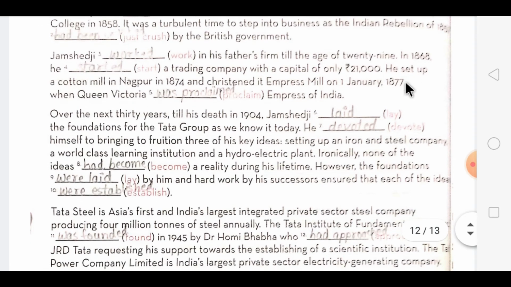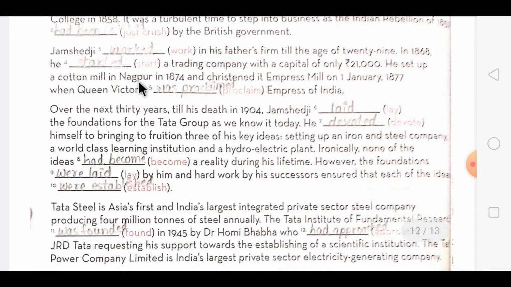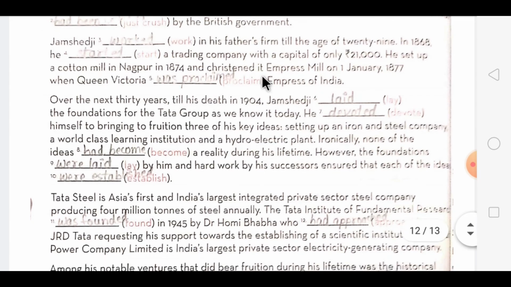Then he set up a cotton mill in Nagpur in 1874 and christened it Empress Mill on 1st January 1877 when Queen Victoria was proclaimed Empress of India. Now in this paragraph the action was already completed, so we use the simple past tense over here.